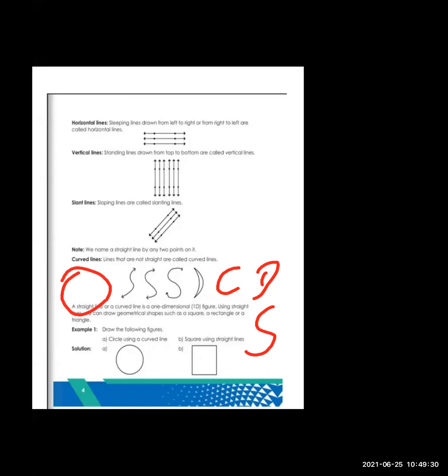But straight lines, which we can draw with the help of a scale: a sleeping line is called a horizontal line. These are the horizontal lines. A standing line is called a vertical line. Then slanting lines.